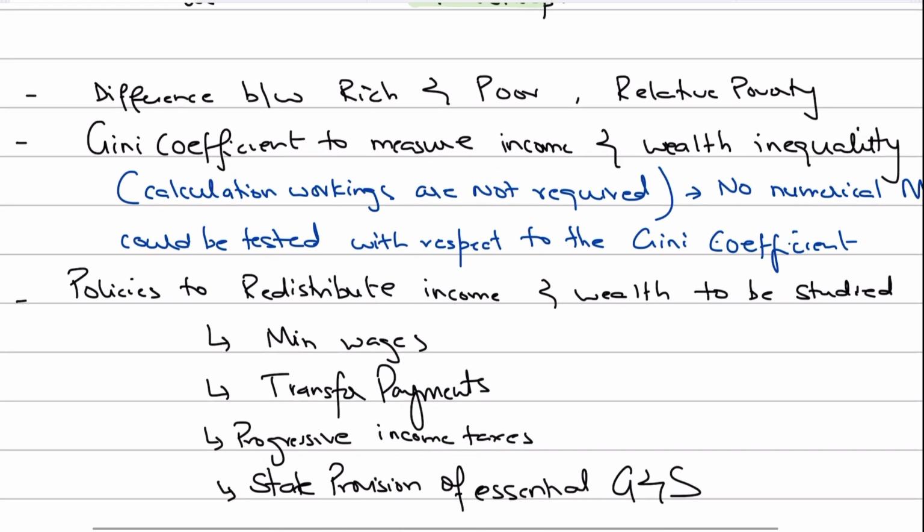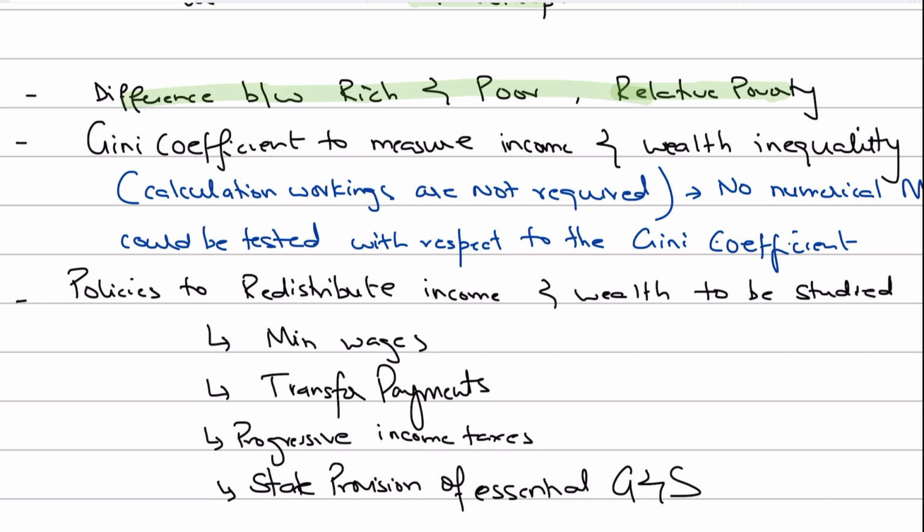Secondly, they want you to know why differences are arising between the rich and the poor, the concept of relative poverty, and what these differences are. Why do these differences arise? Why is it that income and wealth inequality exists? So you need to know the reasons why income and wealth inequality exists, and what the reasons are for those differences between the rich and the poor. And why is this difference widening the income and wealth gap?